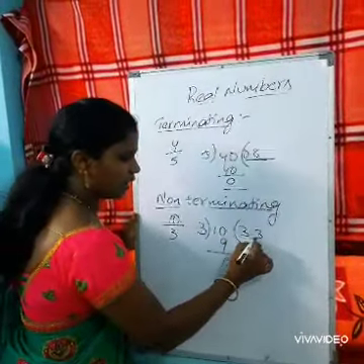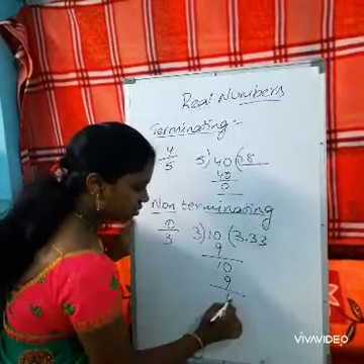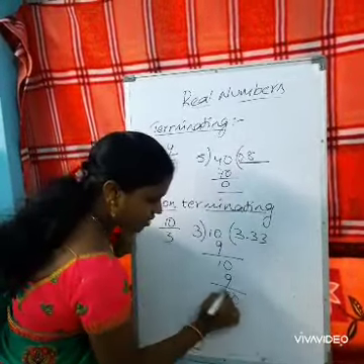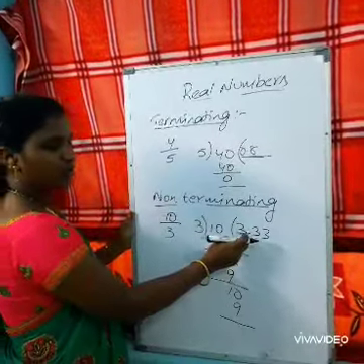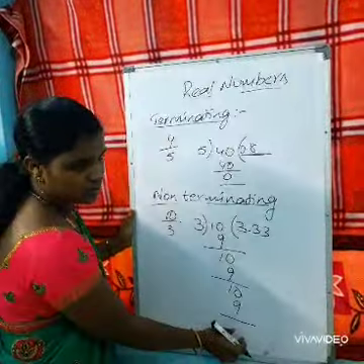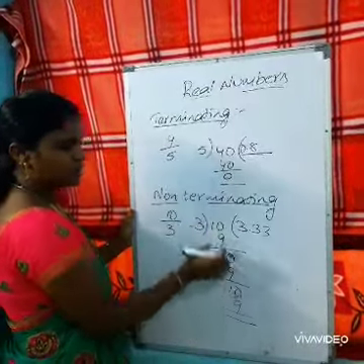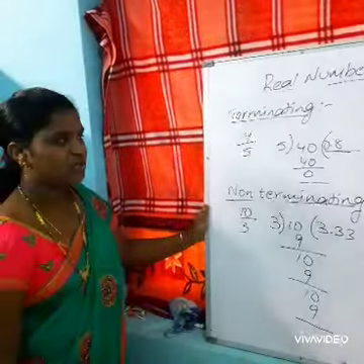Again 3 times 3 is 9, the remainder is 1. Again we consider 0, and again 3 times 3 is 9. If you observe here, the process is continuing. There is no end to this and there is no remainder 0 here. So these types of values are called non-terminating decimals.